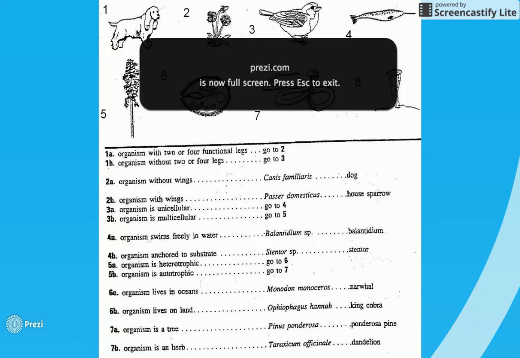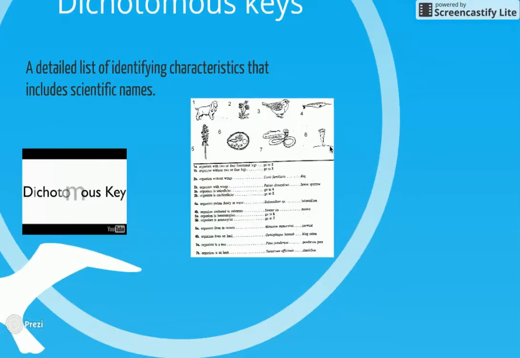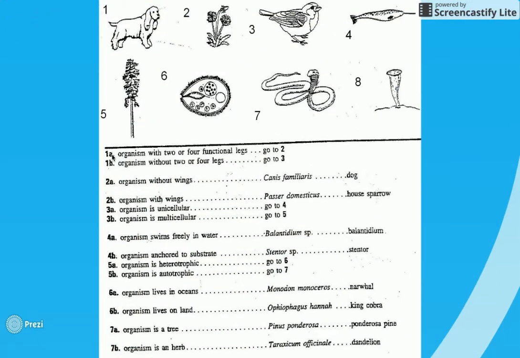So what you do is you pick one. So we will pick number 1 right here, and we will go through and start at number 1. And we'll decide, is it an organism with 2 or 4 legs, or an organism without 2 or 4 legs? And obviously this organism has 4 legs, so we're going to go to 2. And we need to decide, is this an organism without wings or an organism with wings? Obviously, this organism does not have wings, so the Latin name, or the scientific name, is Canis familiaris, or a dog.